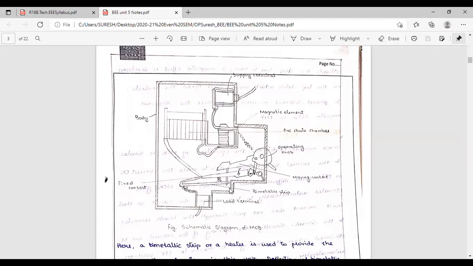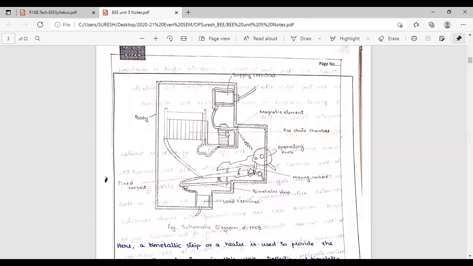Three parts I have told now. One is the bimetallic strip. This is the fixed contact. This is the movable contact. Where is the load? Adjacent to the bimetallic strip, the load is there. This is the load terminal. The load is in contact with the bimetallic strip. Under normal load, this bimetallic strip will not operate. If the load is greater than the rated current, then this bimetallic strip will be heated. Then the movable contact will open. This is the functioning here: load, bimetallic strip, fixed contact, movable contact.